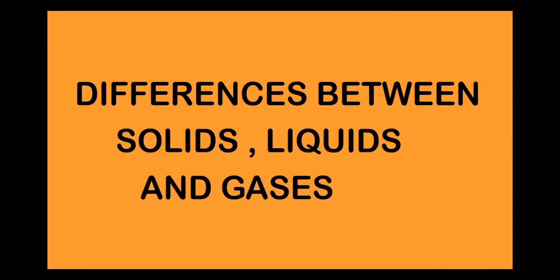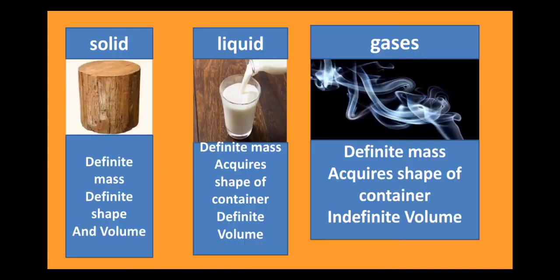Now that we have studied about all the states of matter, let us now study the differences between them. So, in this new video, we will be studying the differences in properties between the solids, liquids, and gases. The first property or the first base of distinction between the three is mass, shape, and volume. So let us see the difference in solids, liquids, and gases depending upon their mass, shape, and volume.